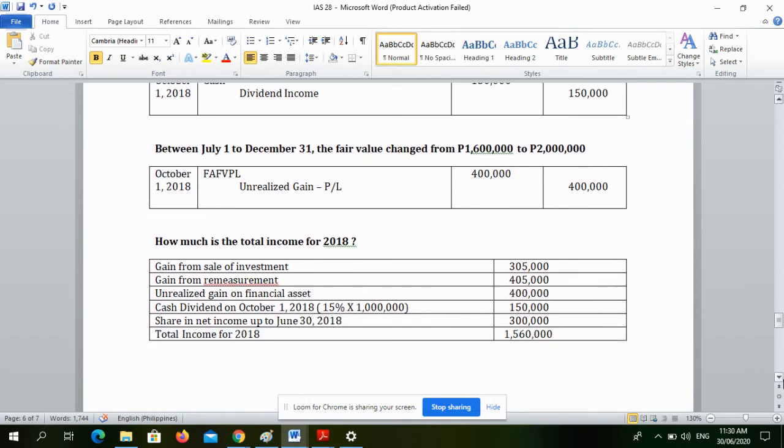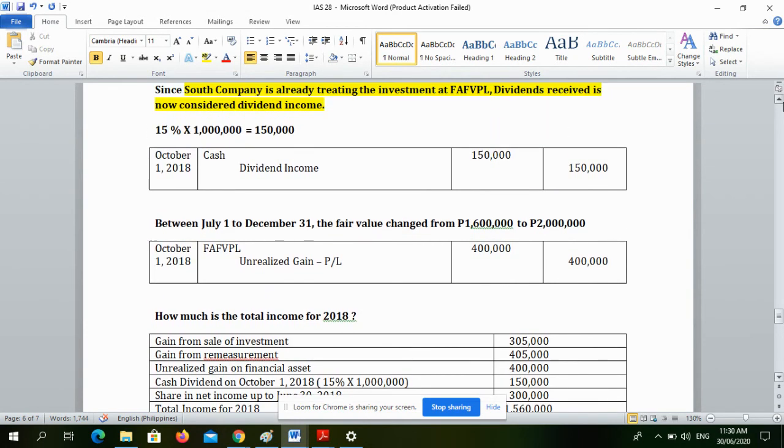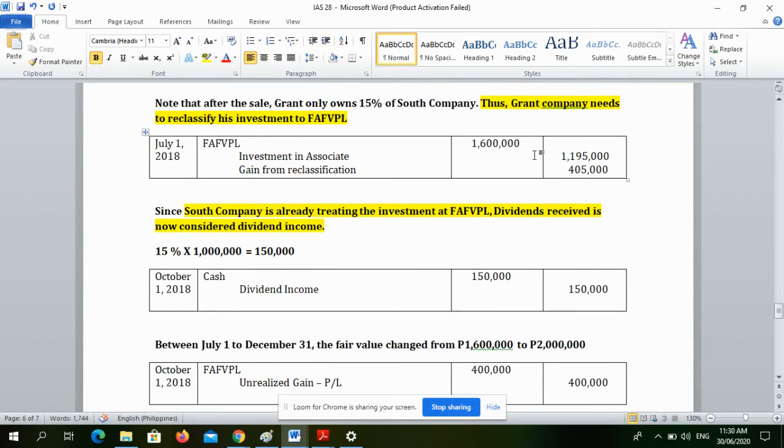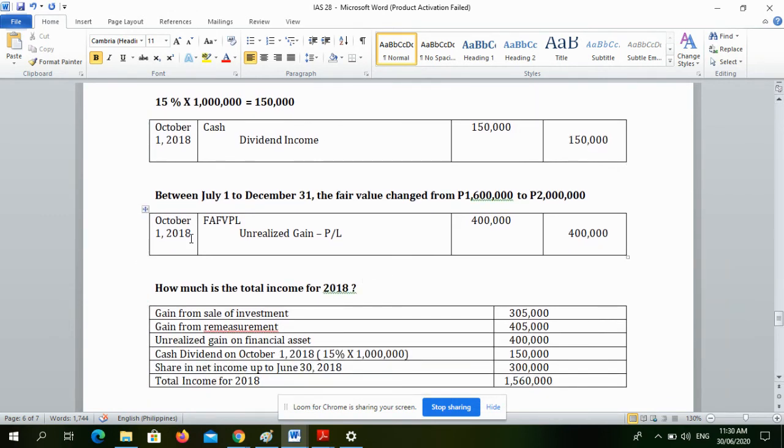So okay. The next part is between July 1 to December 31, yung fair value daw nag-change from 1.6 million to 2 million pesos. So, okay, kasi di ba FAFVPL, so we need to be aware of fair value changes. So that's why, this is a December 31, 2018 transaction.